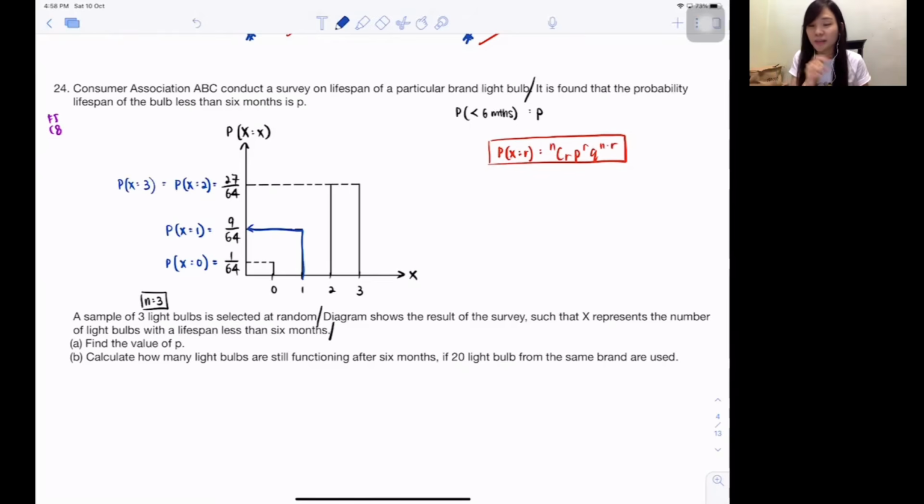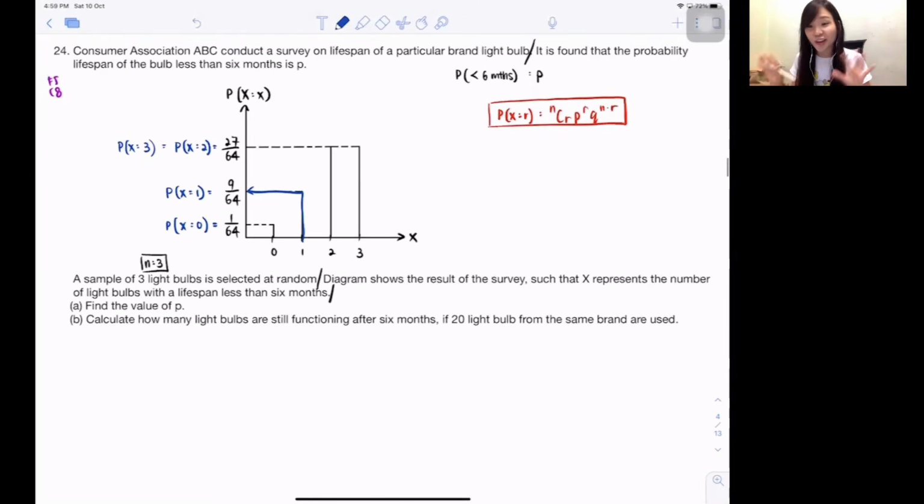And if you don't trust me, my dear, I say total probability is 1, right? You can take probability X equals 0, probability X equals 1, probability X equals 2, probability X equals 3, add altogether, and it will definitely equal 1. Press for you: 1 over 64 plus 9 over 64 plus 27 over 64 plus 27 over 64 again. Ta-da! 1. Because total probability will be 1, correct? So this is everything you guys know. Can you try to understand, yeah?